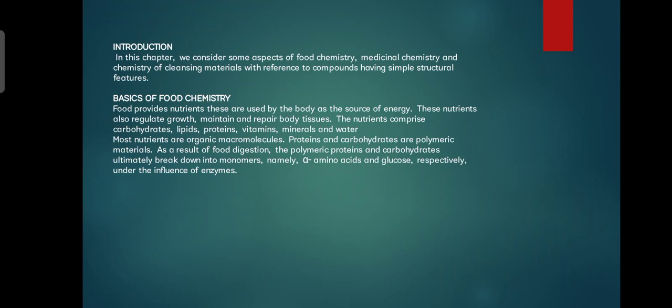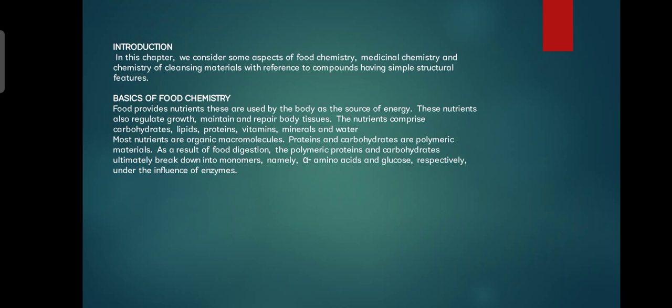nutrients. These are used by the body as the source of energy. These nutrients also regulate growth, maintain and repair body tissue. Nutrients comprise carbohydrates, lipids, protein, vitamins, minerals and water. Nutrients are a very important part of our diet, which is useful in the regular growth and development of our body system. Most nutrients are organic macromolecules. Protein and carbohydrates are polymeric materials.